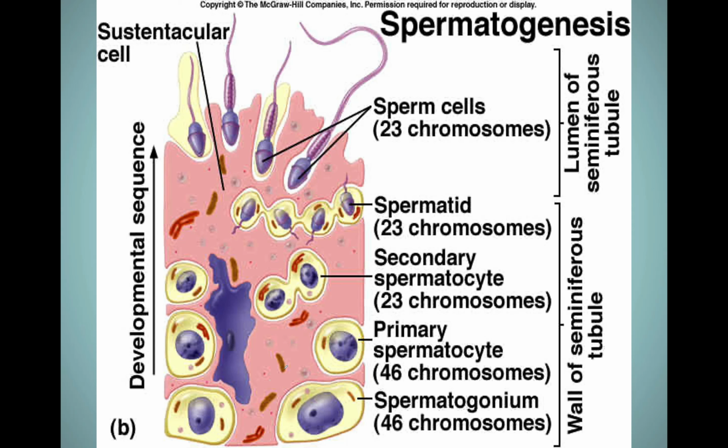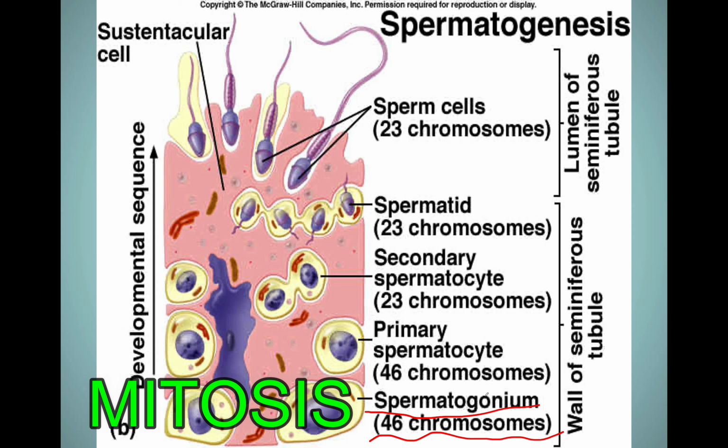Now children, all the spermatogonia that are sitting in the sperm tubules are all diploid. Each of the spermatogonia contains 46 chromosomes. Now these spermatogonia sitting in the sperm tubules are going to undergo mitosis. And when this happens, they are going to be forming even more spermatogonia.